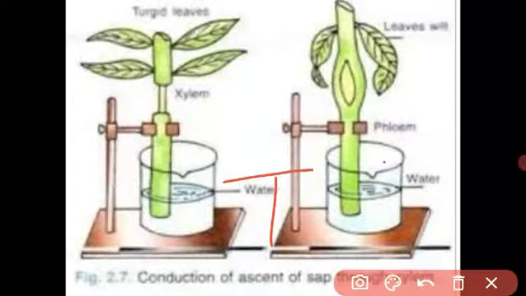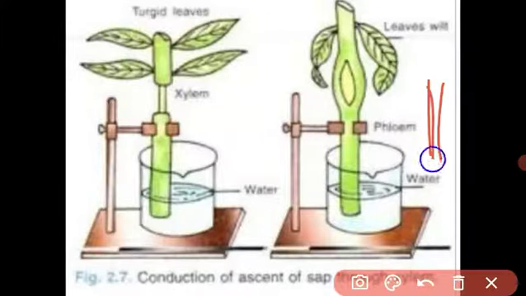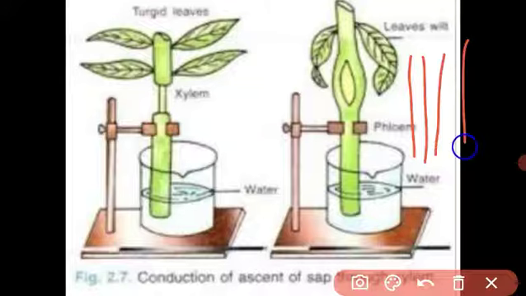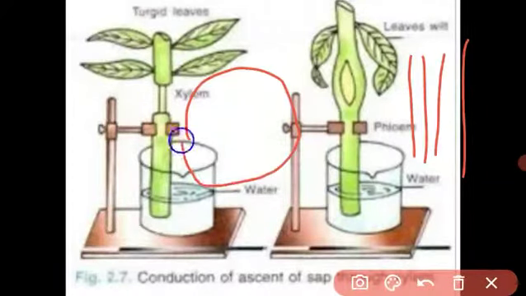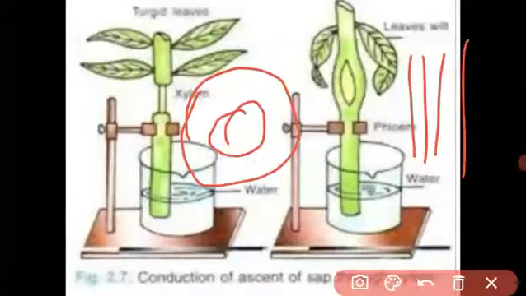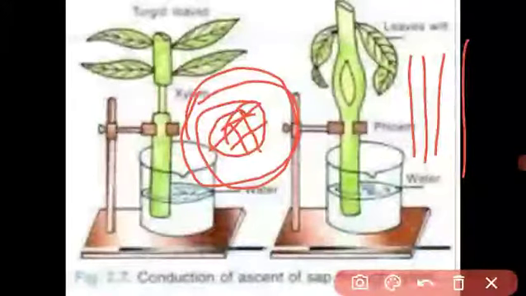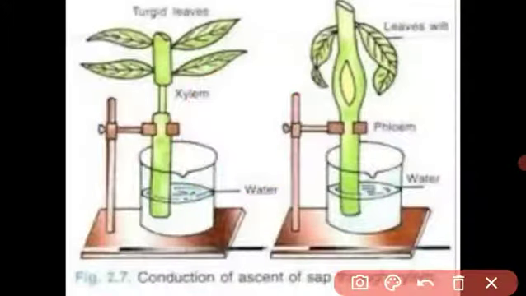You know that xylem and phloem together form the vascular bundle. How is the vascular bundle? In the center there is xylem tissue and around the xylem there is phloem tissue. Look, this is the xylem tissue and this is the phloem tissue. If you take the transverse section, in the center there is xylem tissue. And this is the phloem tissue around the xylem tissue, and together they are called the vascular bundle.